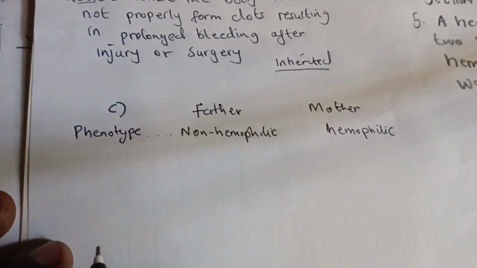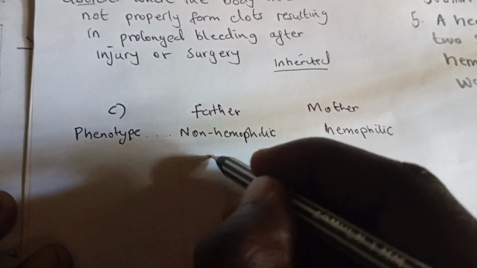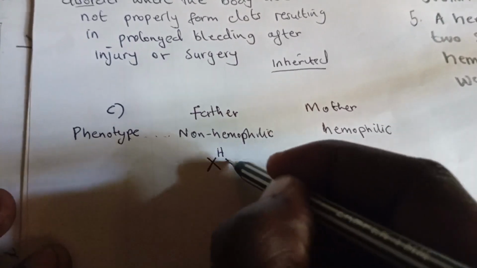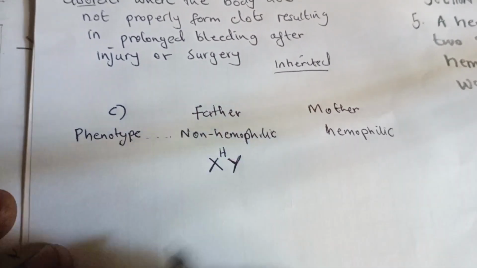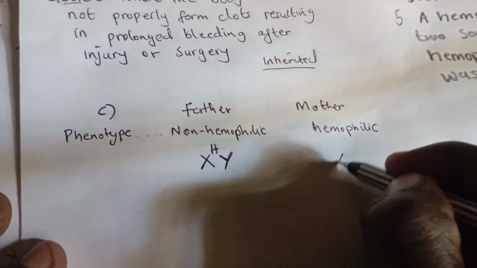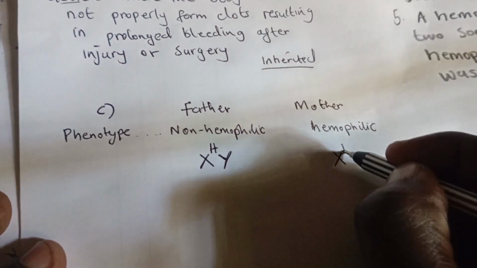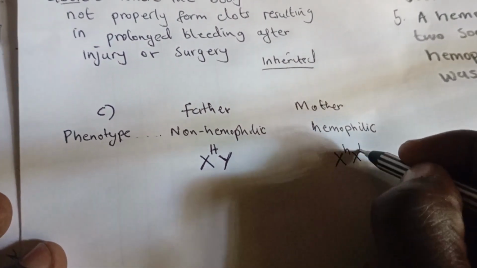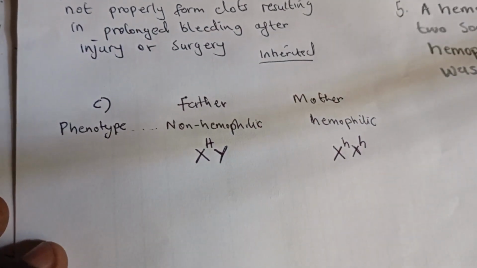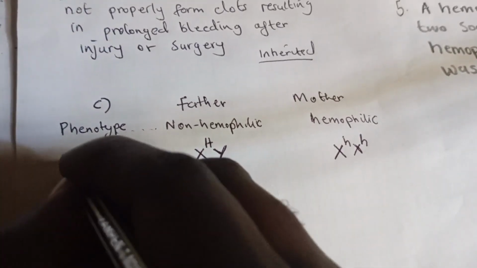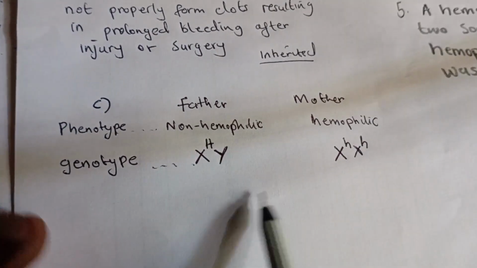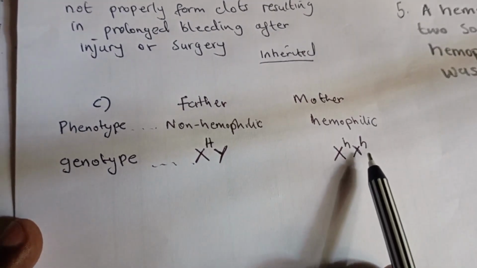Then we'll go to the genotype. The father is non-hemophilic, meaning the father is normal, and they have capital H there. That is a normal father. And then the mother being hemophilic, meaning she has hemophilia on both the X chromosomes. We call this homozygous. So this is the genotype. The genotype in the father is this, and the genotype in the mother is like that.